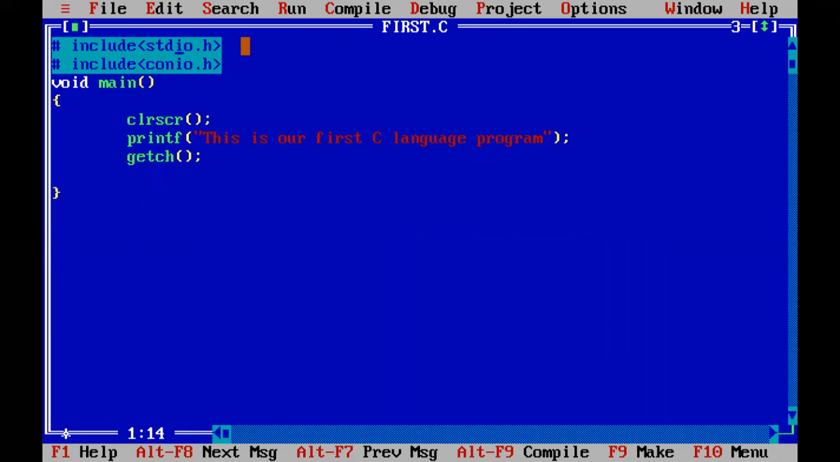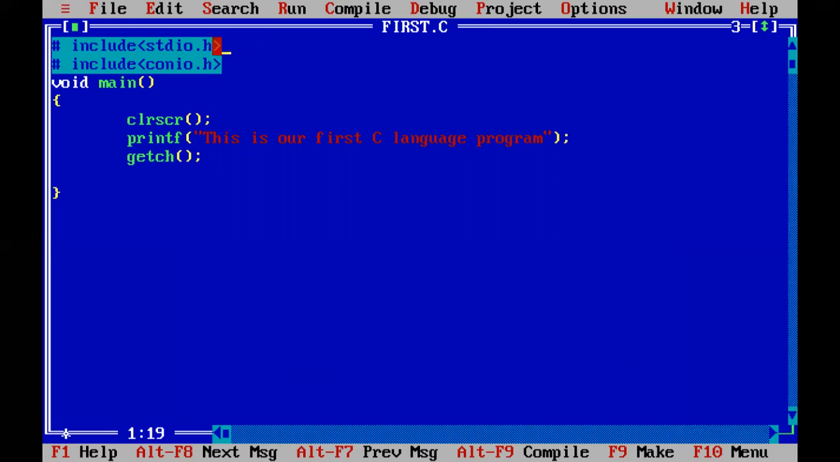What is the purpose of stdio.h? Whenever I use the scanf function or printf function in my program, and here I use a single function because this is our first program. To support the printf function, we must use stdio.h. And stdio.h stands for standard input output dot header. These two lines are called preprocessor directives, or header files.